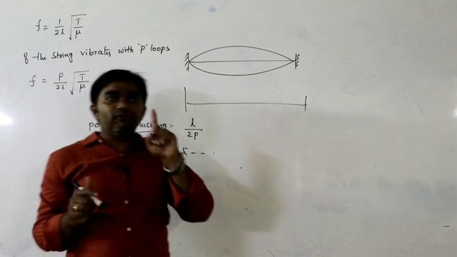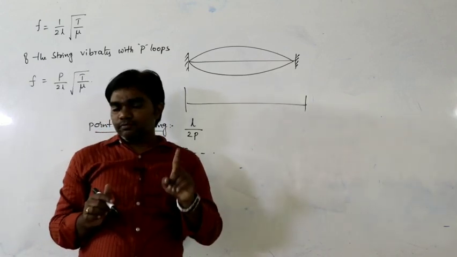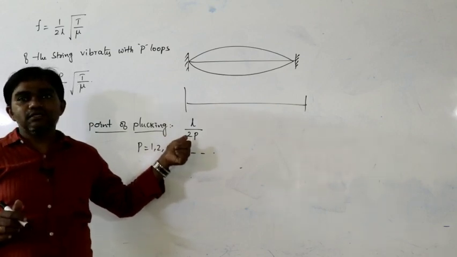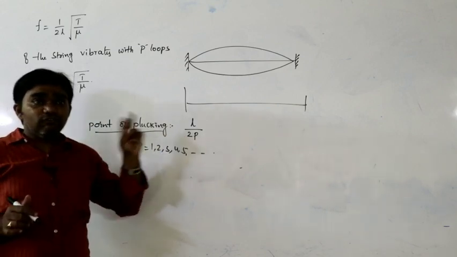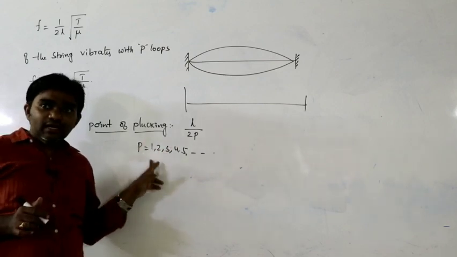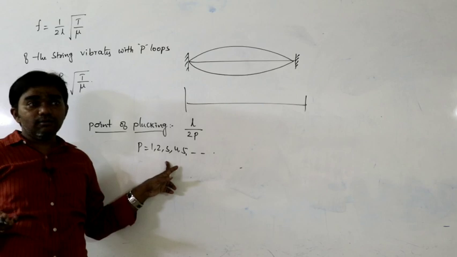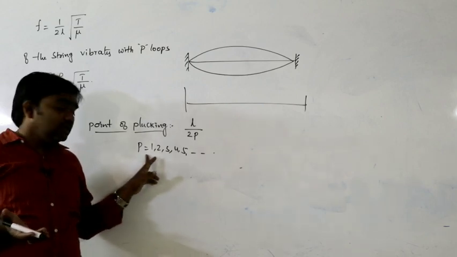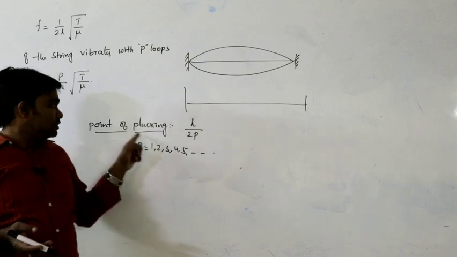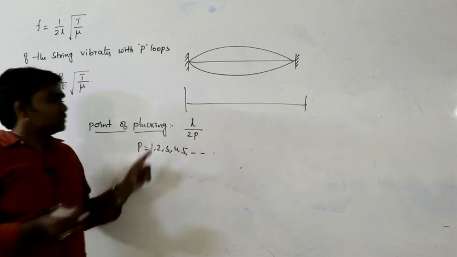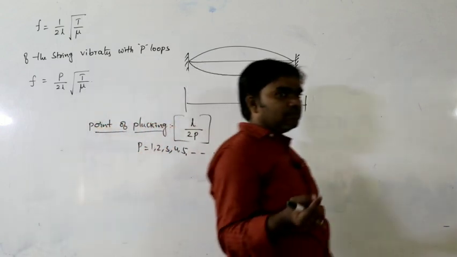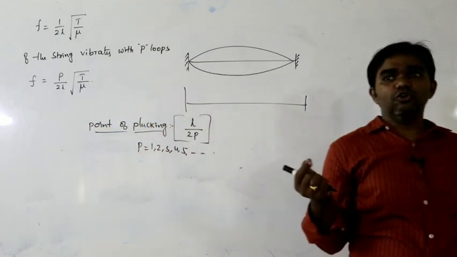So that means for the existence of one loop, we must pluck the string at the middle, half of the length. For the existence of 2 loops, where do we have to pluck? So here P indicates the number of loops or number of segments. That is important here. So this is called point of plucking. The condition is the simple formula L by 2P. What is P here? Number of loops.